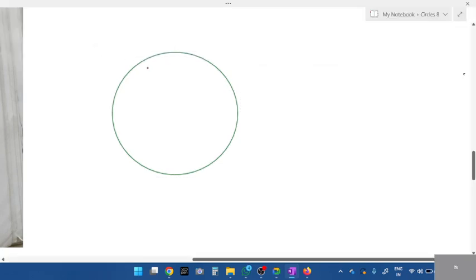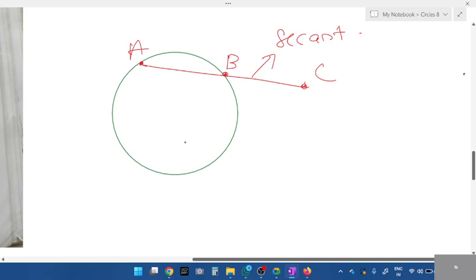In a circle, a chord will stay inside the circle. Whichever line comes out like this, we call it a secant. A line which passes inside and comes outside like this, we call it a secant. It will stay inside and a part of it will be outside. Next is the tangent. A tangent will never go inside the circle. A tangent will always be outside. It will just touch at one point. This is known as a tangent.